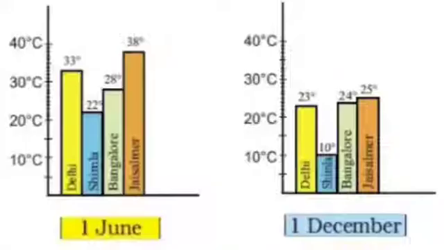Now, this is the bar graph given to you on your page number 165, right? Now see here, we have to read that this is the yellow bar for the city Delhi. The temperature shown here is 33 degrees. The blue bar is for the city Shimla. Temperature shown is 22 degrees. The light green colored bar is for Bangalore.